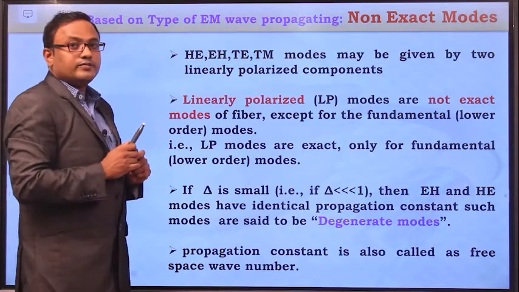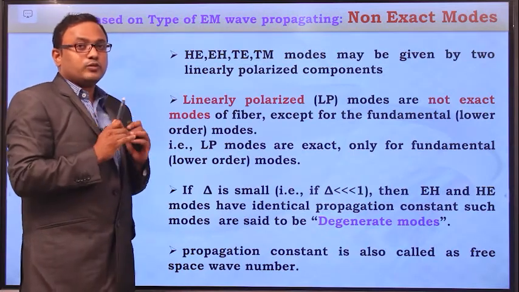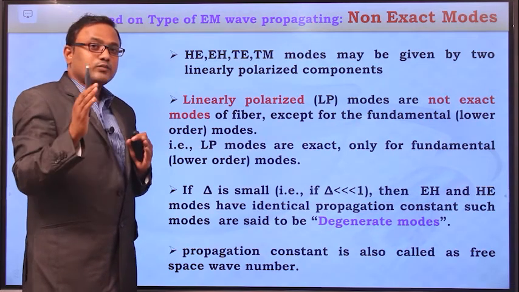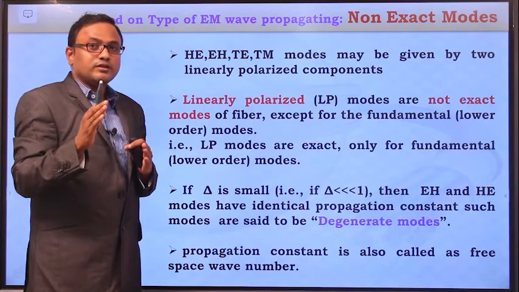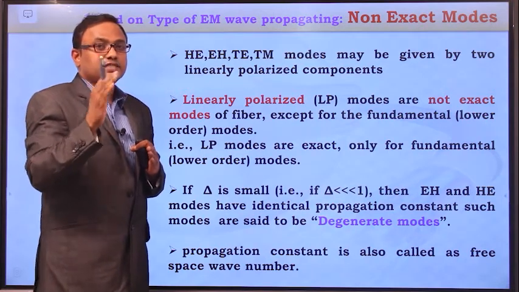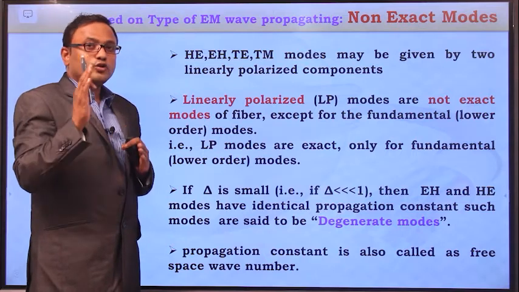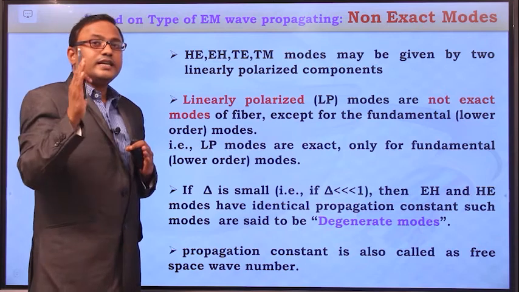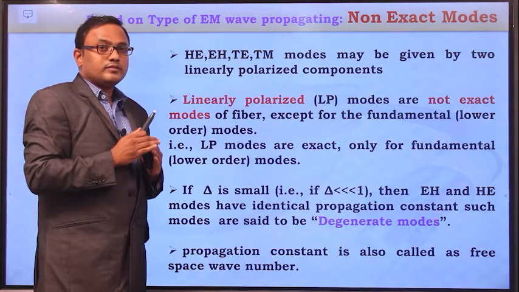And now we will see what are the non-exact modes. Non-exact modes are the light modes for which there is no direct solution in the Maxwell's equations. Examples are linearly polarized modes.